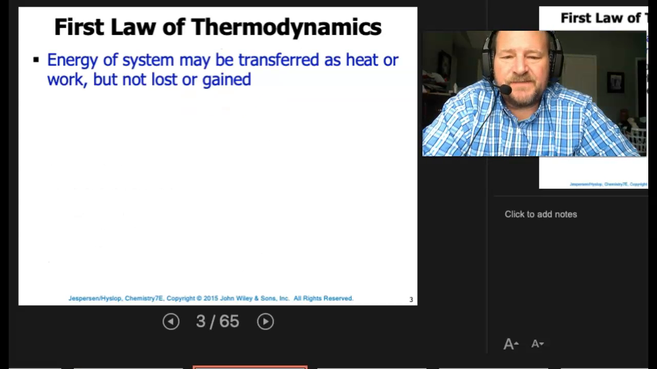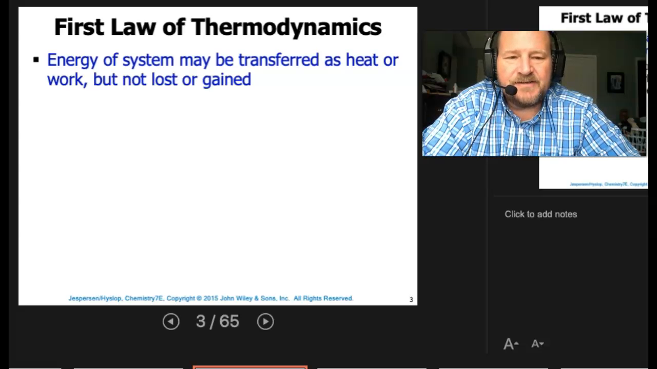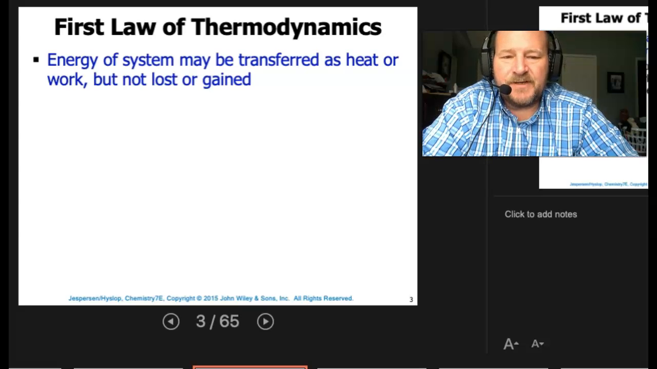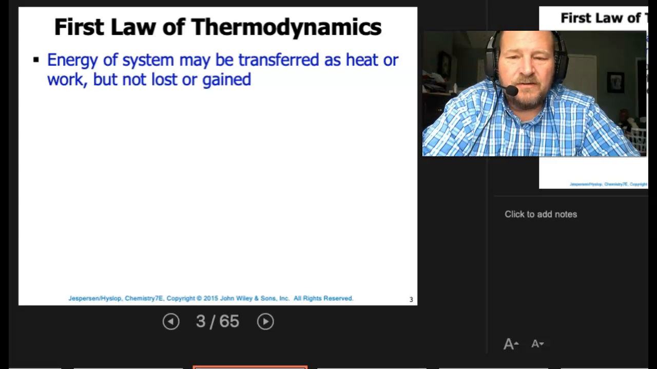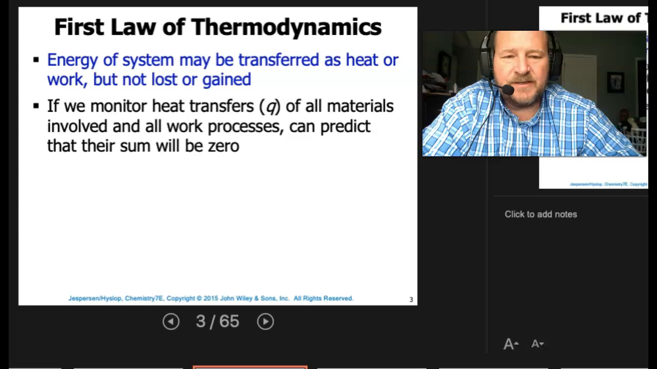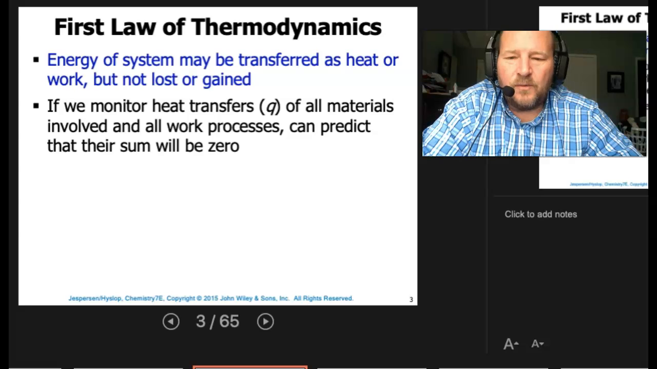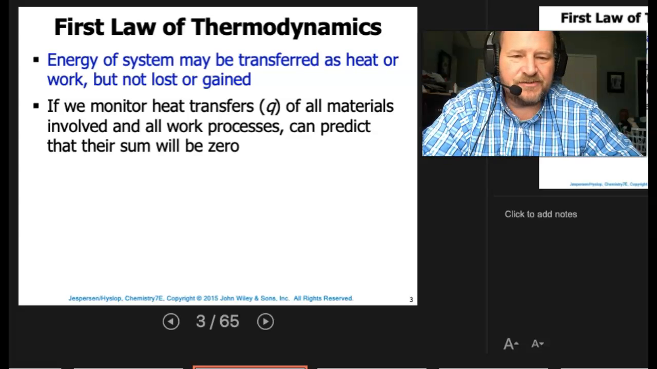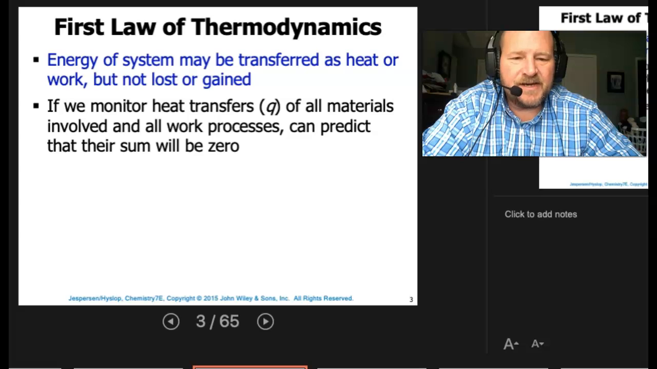Energy of the system may be transferred as heat or work, but not lost or gained. Okay, hopefully that makes sense. What this is saying is that the energy of the system can be transferred as heat or work, but not lost or gained. If we monitor heat transfers of all materials involved in all work processes, then we can predict that their sum will be 0. Remember, the internal energy cannot change. That's the first law of thermodynamics. For an isolated system, overall, the energy has to be the same.